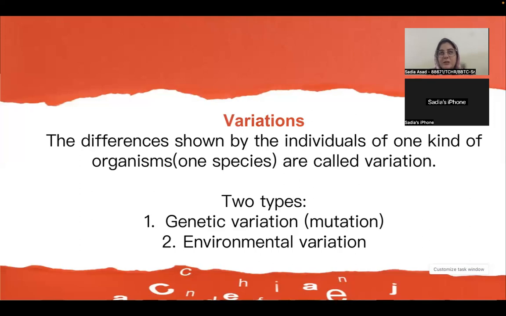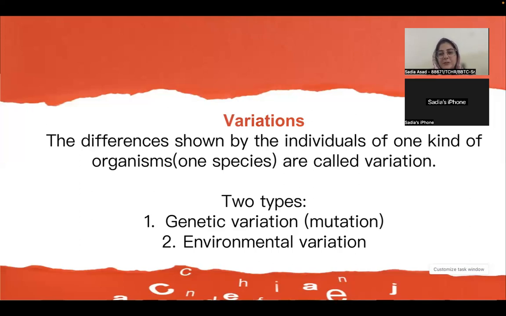So this means that if parents have some trait, for example brown hair color, it is very much possible that their offspring might acquire or inherit the brown hair color. That's why siblings or individuals resemble their parents.